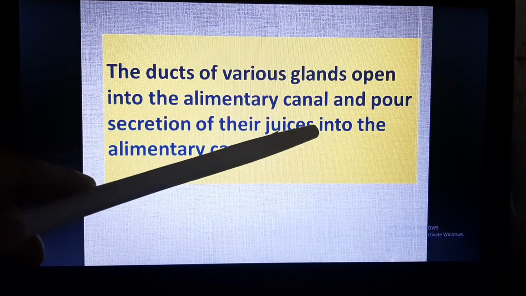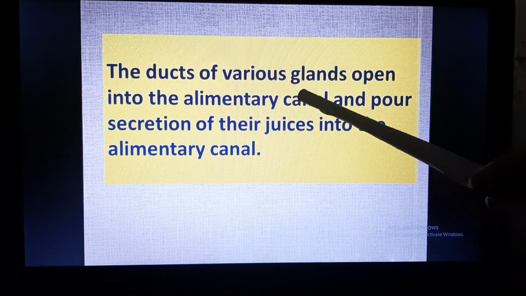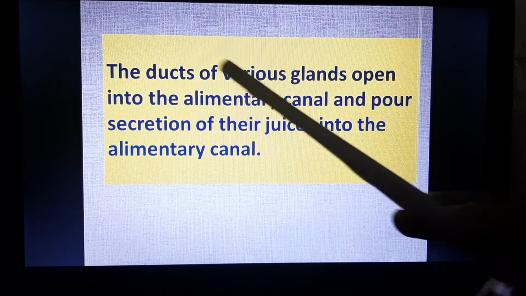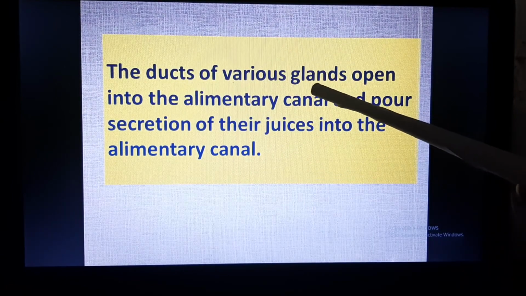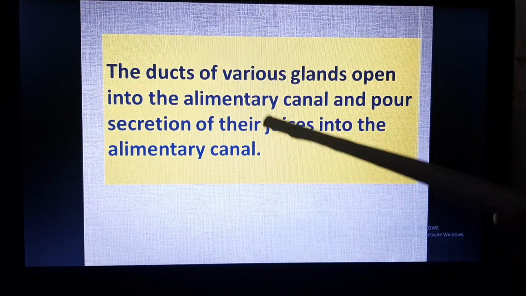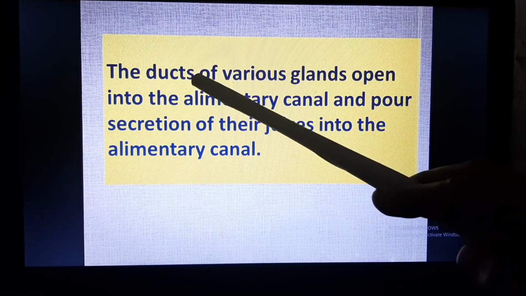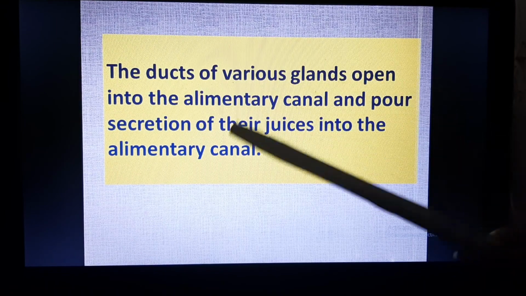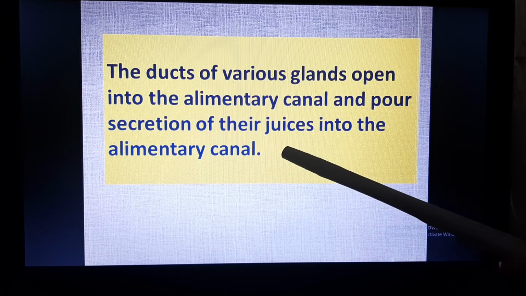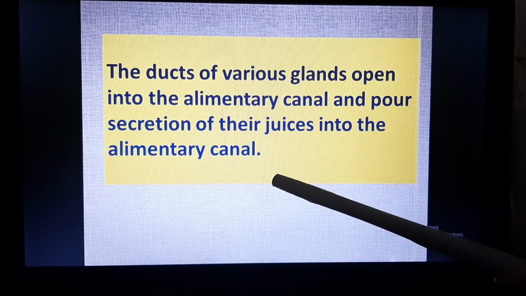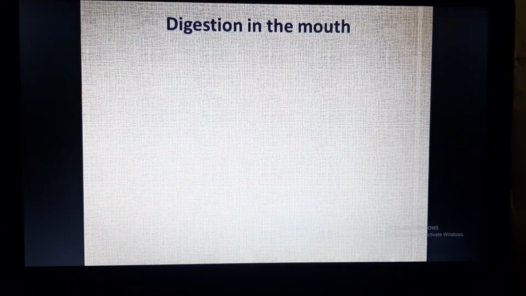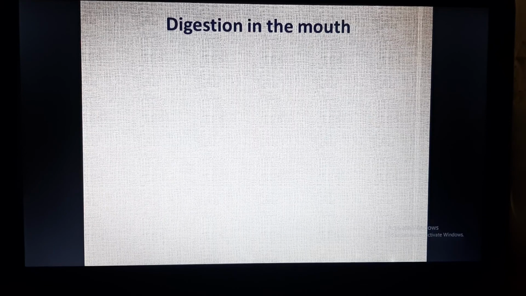Now the ducts of various glands. Which glands? Glands like the liver, salivary glands and pancreas. Ducts are pipes. Glands secrete digestive juices, and these juices are poured into the alimentary canal through their pipes or ducts. The ducts of various glands open into the alimentary canal and pour their secretions, that means their digestive juices, into the alimentary canal to facilitate the process of digestion. Next is digestion in the mouth, and this we will be taking in our next lecture.